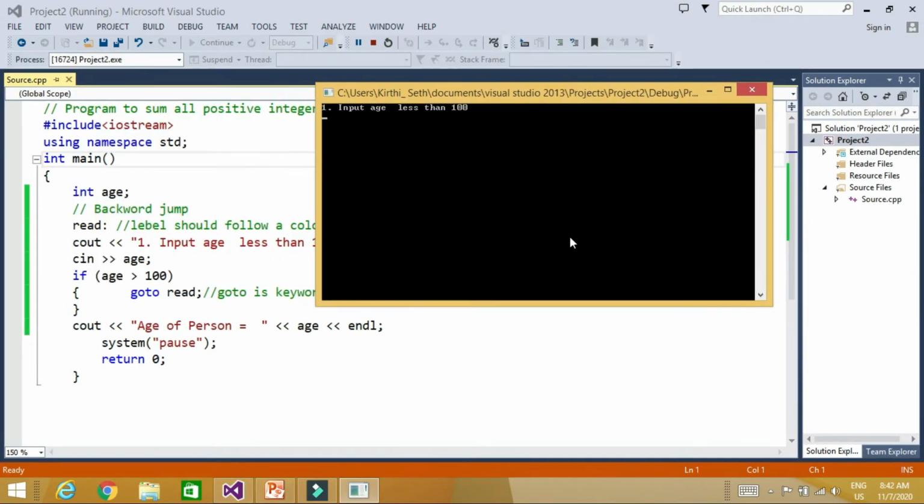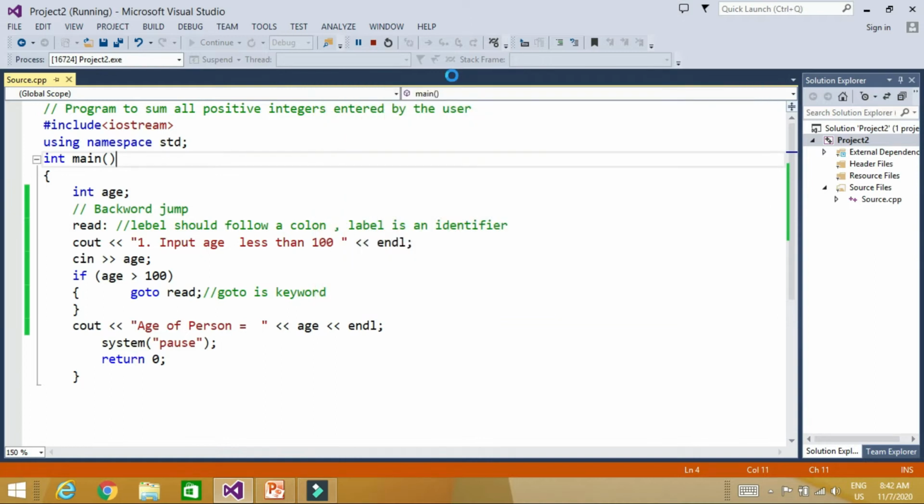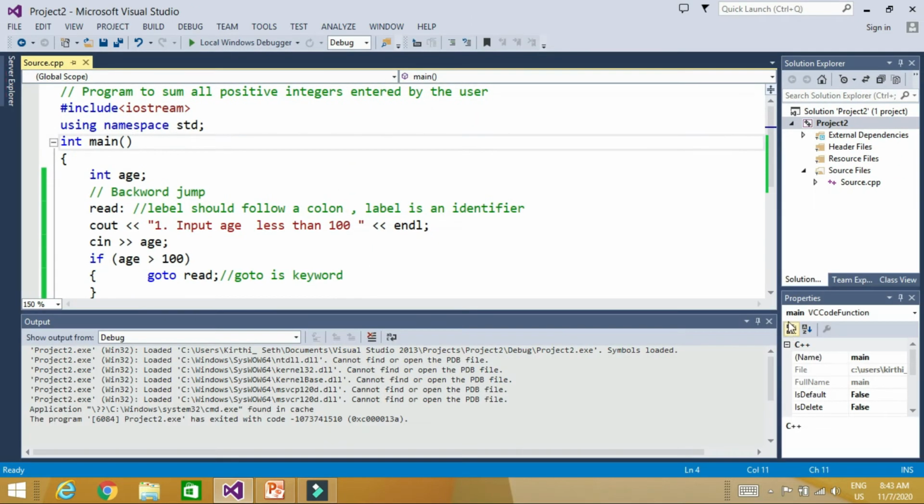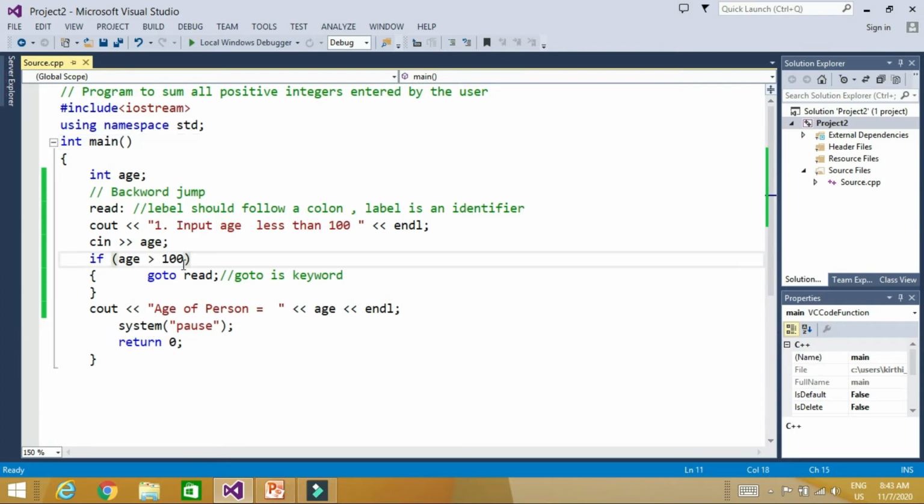Let's say I enter the age 33. There is no problem, it will show us the age of the person is 33. But let's say again I enter an age, and I enter more than 100, let's say 150. It says input age less than 100. Until the age is less than 100, it keeps on asking for input. Now as soon as I write 22, it will never go inside the if, and it will give you the output of the age.